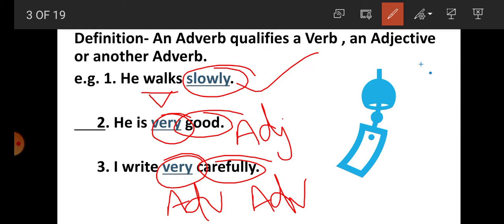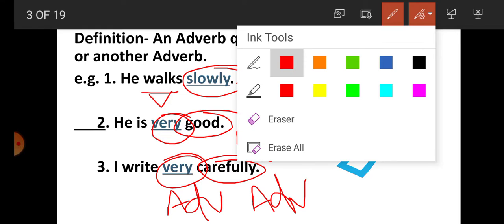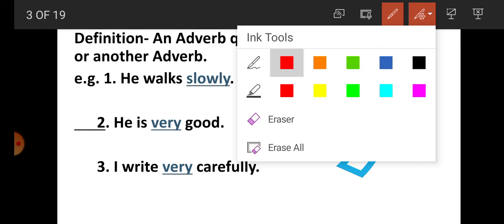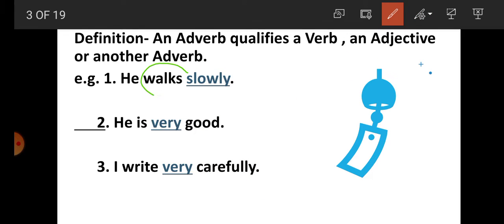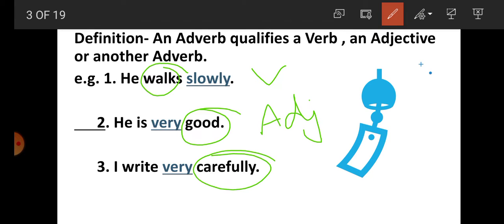In the first sentence, student, walks is qualified. Walks is what? Verb. Second sentence, good is qualified. What is good? Adjective. In the third sentence, carefully is qualified.